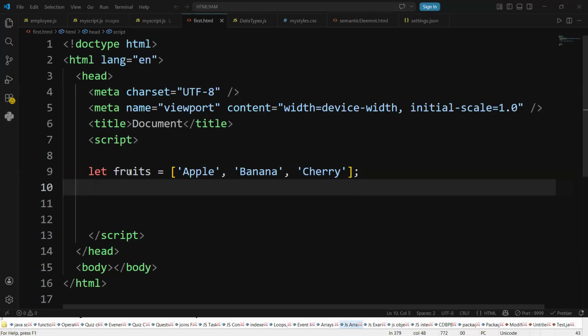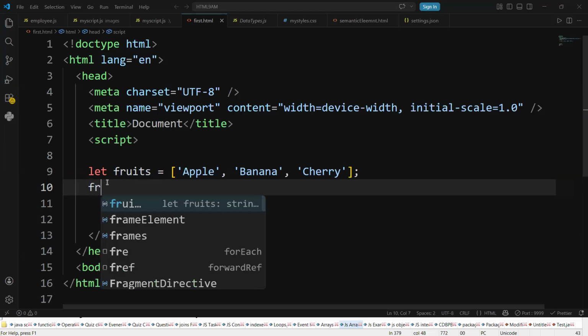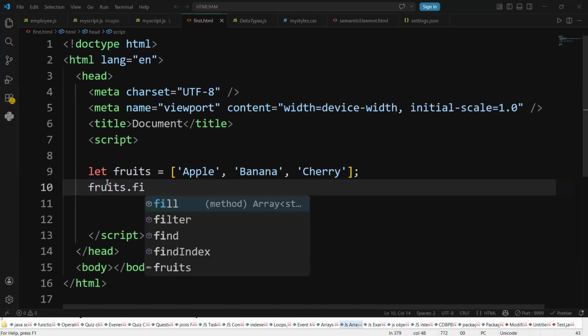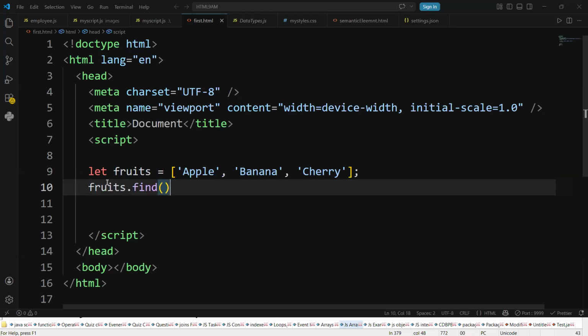That is called what? When you click on add to cart, we need to check whether Apple is already present in the cart or not. That's what, guys. You can write fruits dot find. Fruits means what? All the fruits.